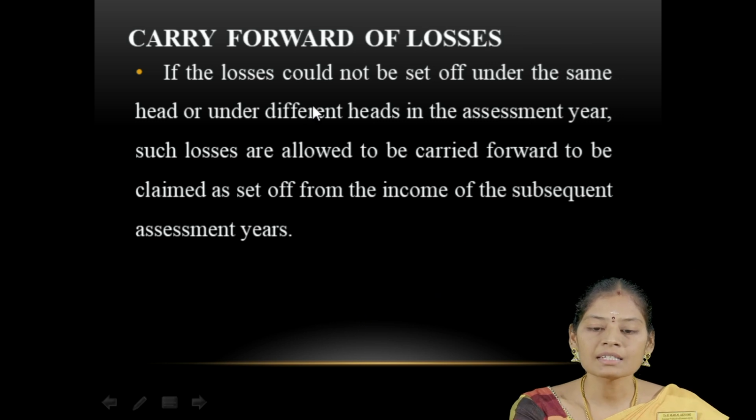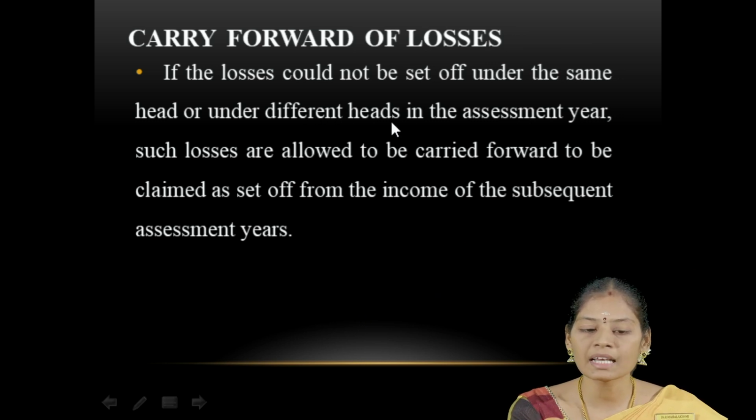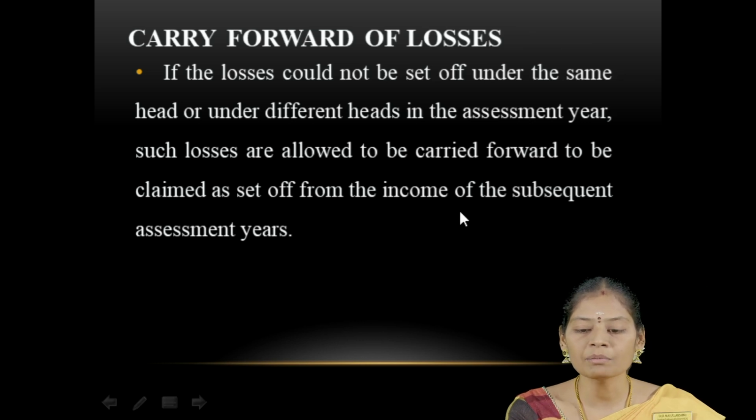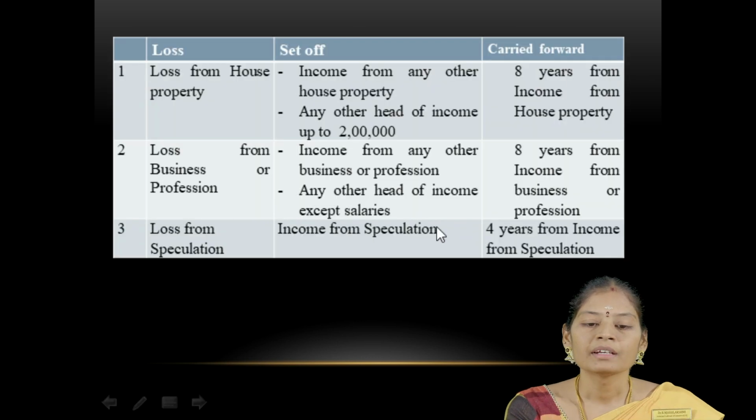Next, carry forward of losses. If the losses could not be set off under the same head or under different heads in the assessment year, such losses are allowed to be carried forward and claimed as set off from the income of the subsequent assessment years. So if any loss cannot be set off in a particular previous year, it can be carried forward to the subsequent assessment years. That is called carry forward of losses.